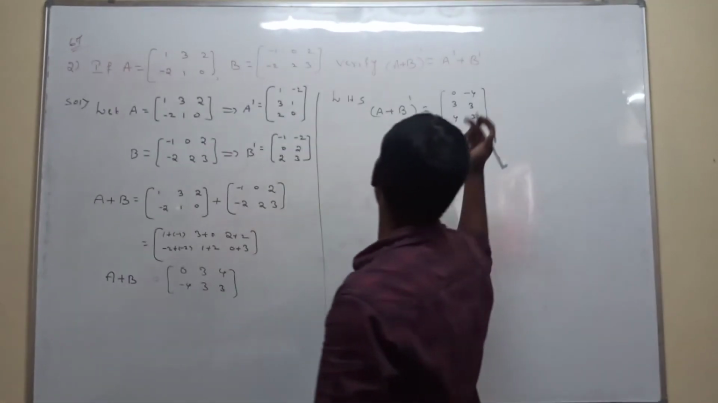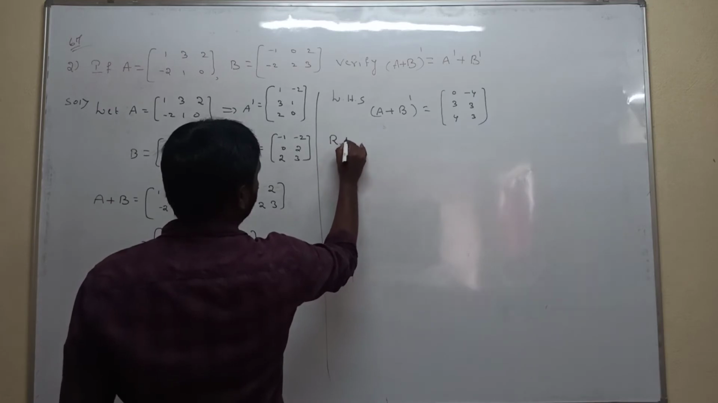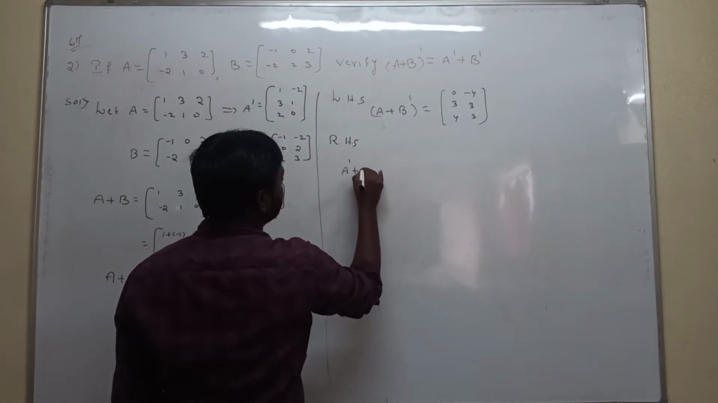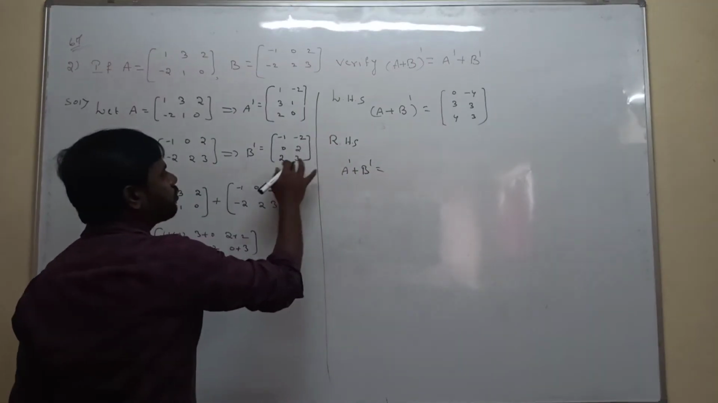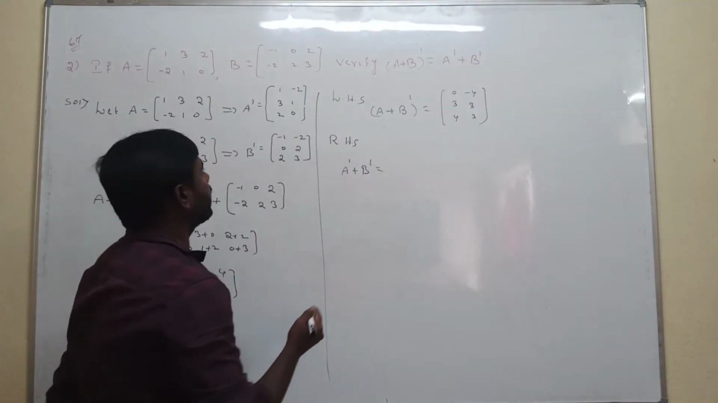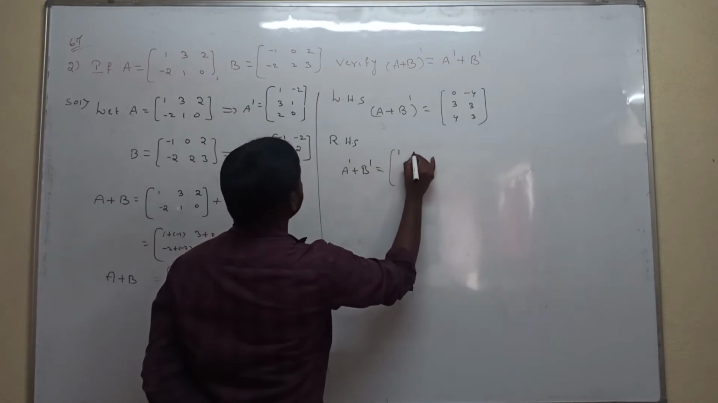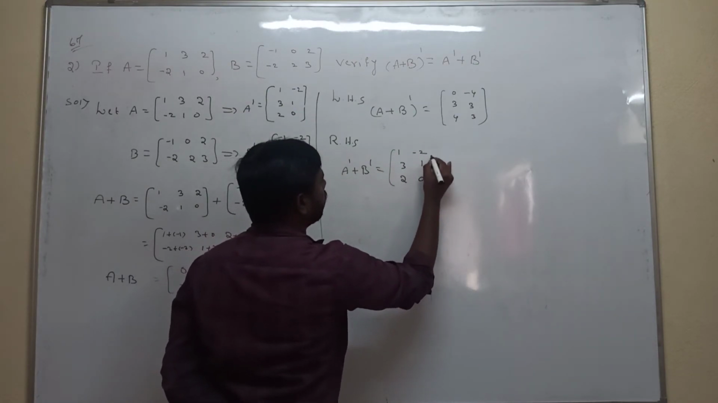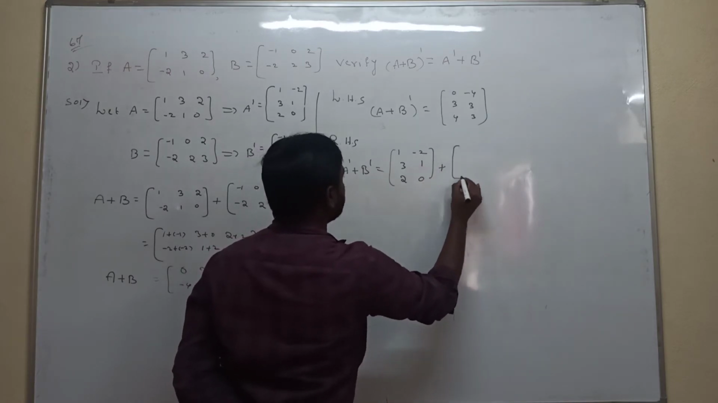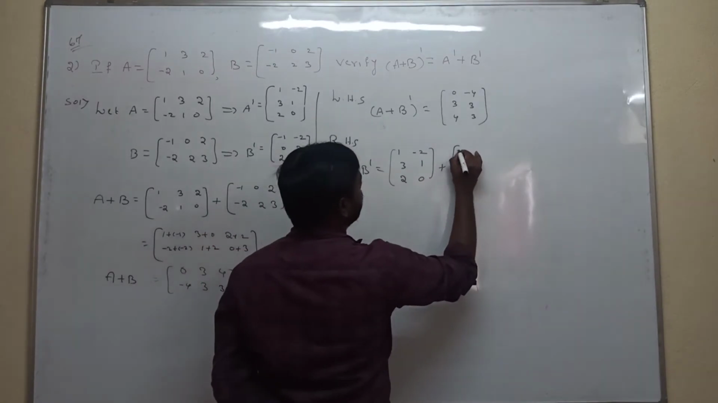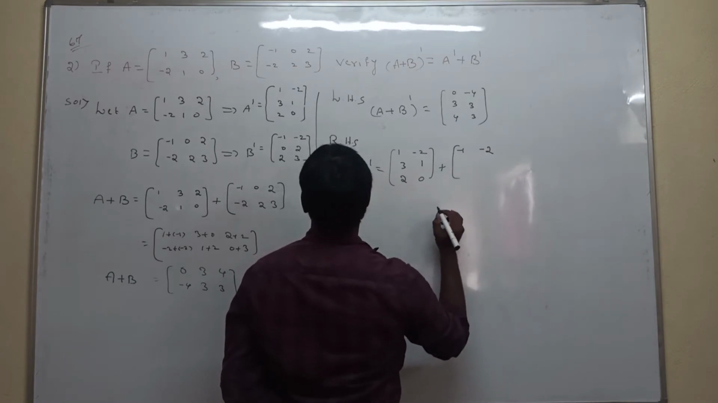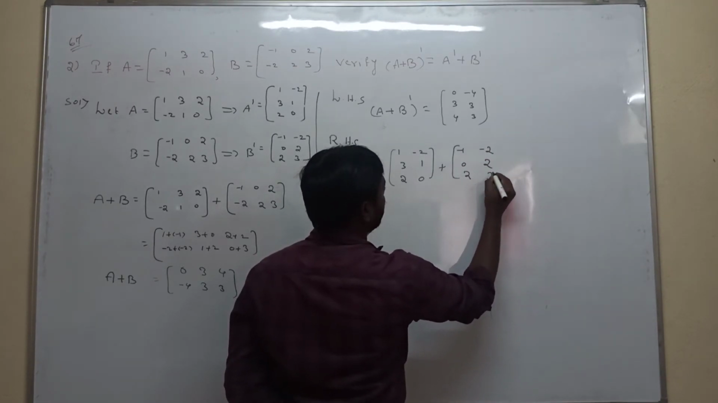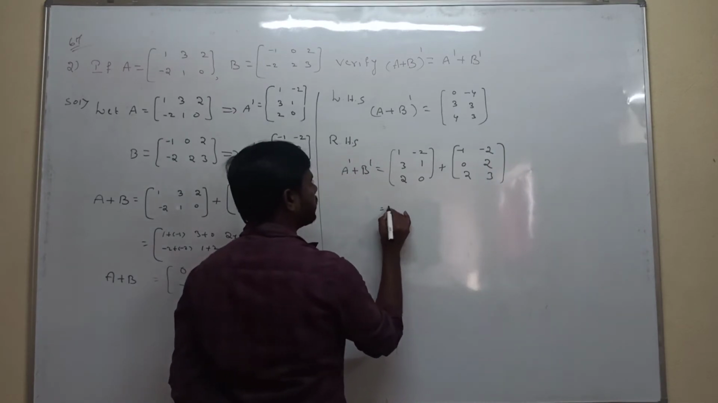Next, to calculate the RHS. What is the RHS? A transpose plus B transpose. Now substitute the transpose matrix values. What is the A transpose value you are getting? 1 -2 3, 1 2 0, plus the B matrix you are getting -1 -2 0, 2 2 3. Now we are adding the corresponding elements.